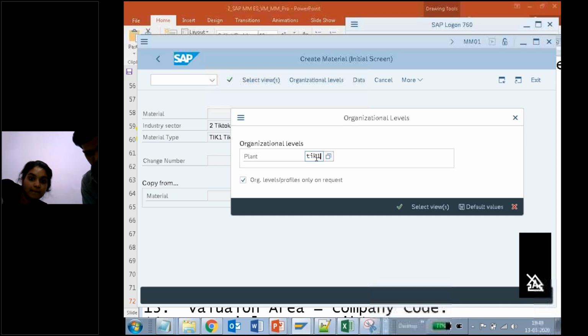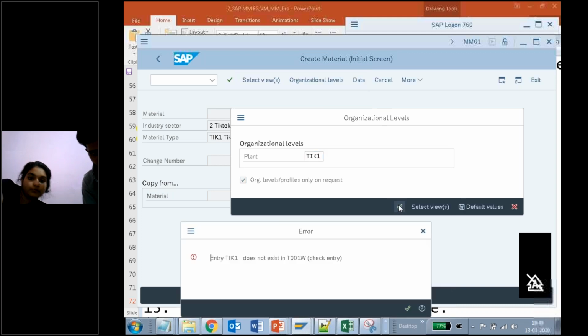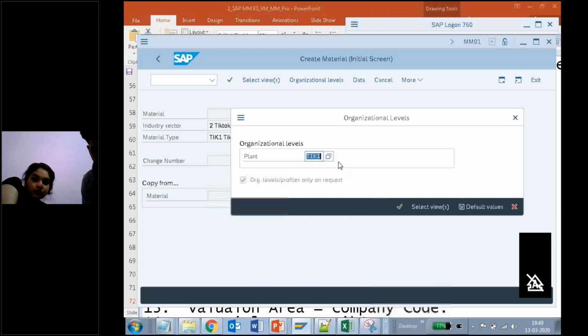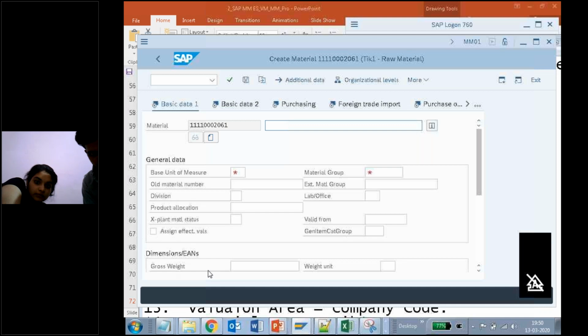Otherwise, it will show me a failure. I should know the plant correctly, otherwise I can't do anything. ARU1. Correct, ARU1 is your plant.